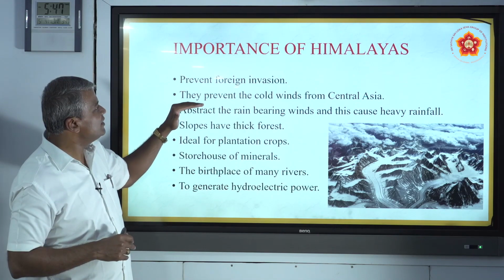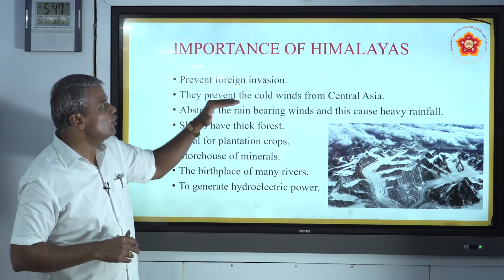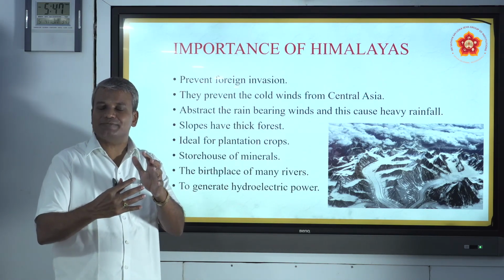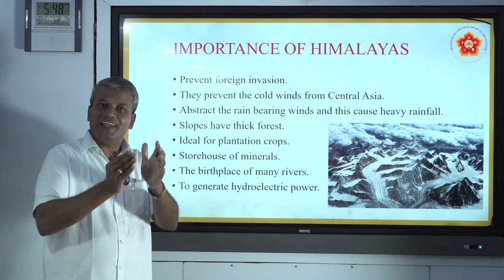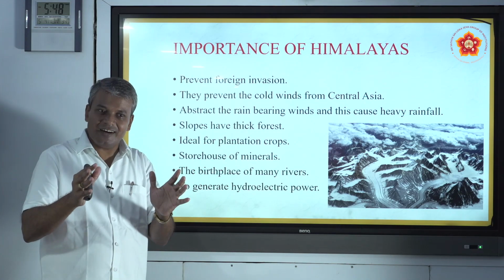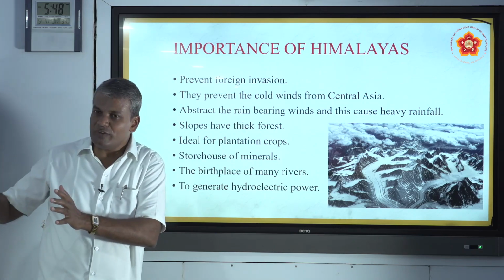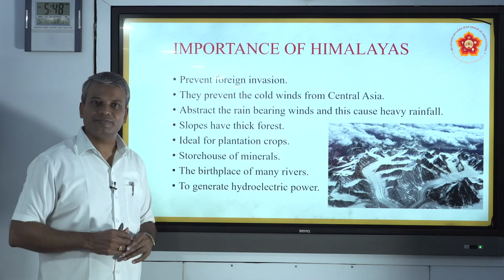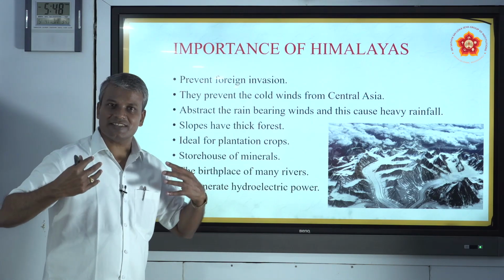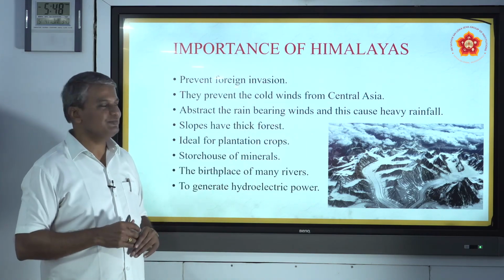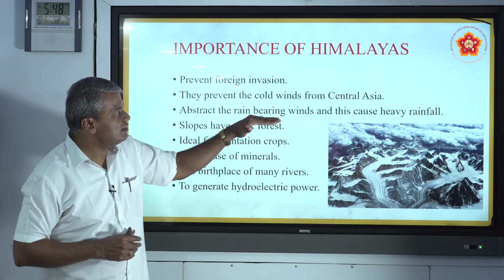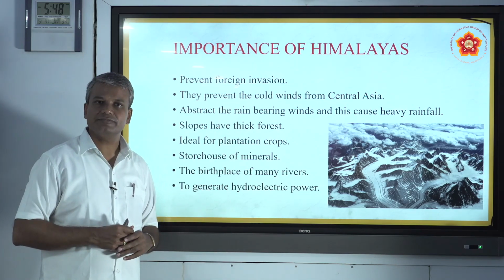And the second one is these Himalayan mountains prevent the cold wind from Central Asia. The cold wind which is blowing from Central Asia is blocked by the Himalayan mountains. So it protects us Indians from the cold wind. So it prevents foreign invasions, and also prevents the cold wind from Central Asia, and obstructs the rain bearing winds, and this causes heavy rainfall. You know that